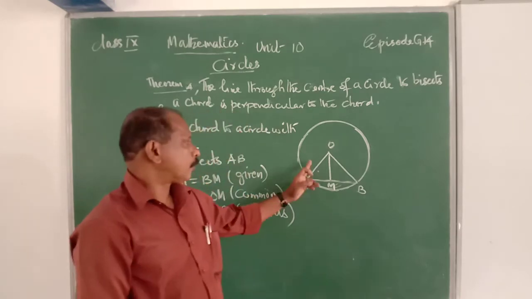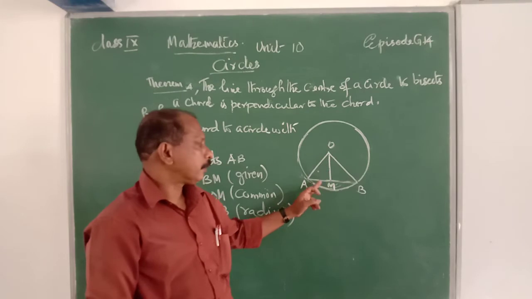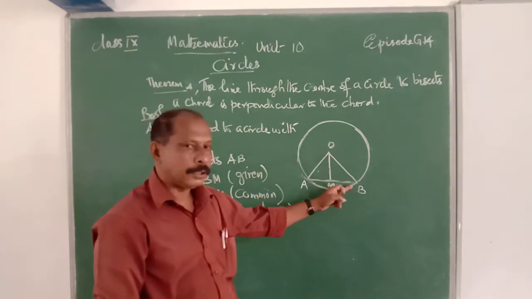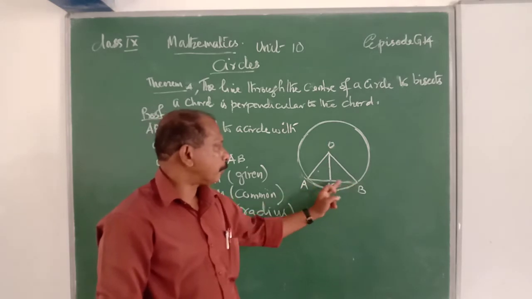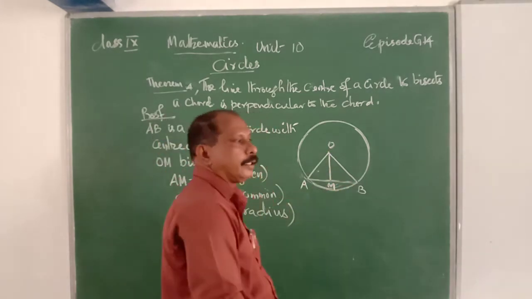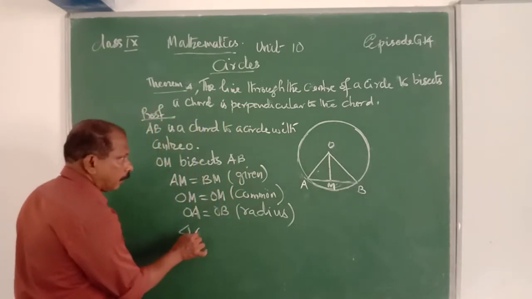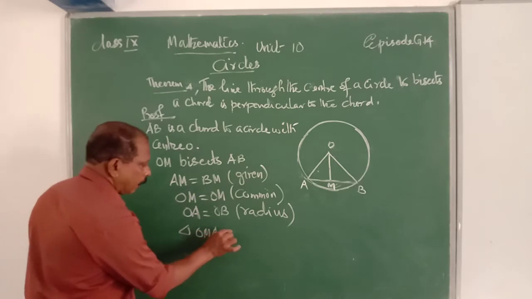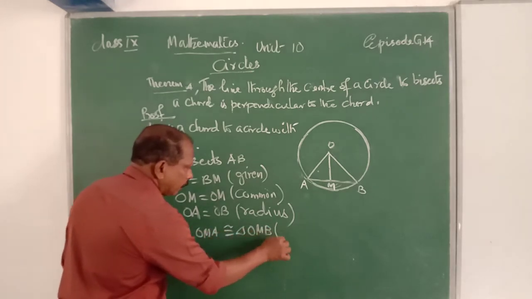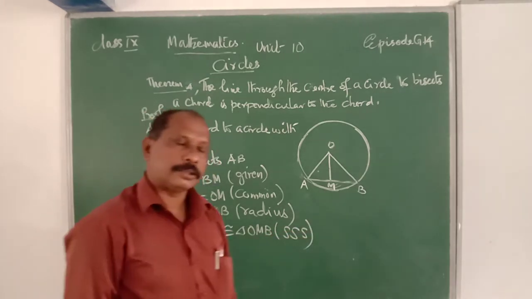Clear? These three sides, that is OA is equal to OB, AM is equal to BM, OM is equal to OM. Therefore, by the side criteria, we know that the triangles are congruent. Therefore, triangle OMA is congruent to triangle OMB, that is the side criteria of congruence of triangles.